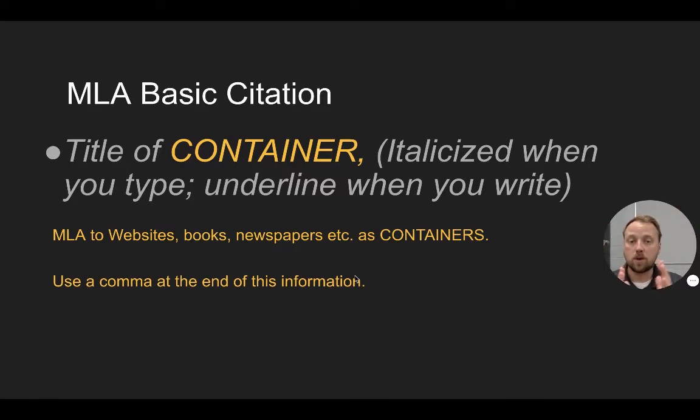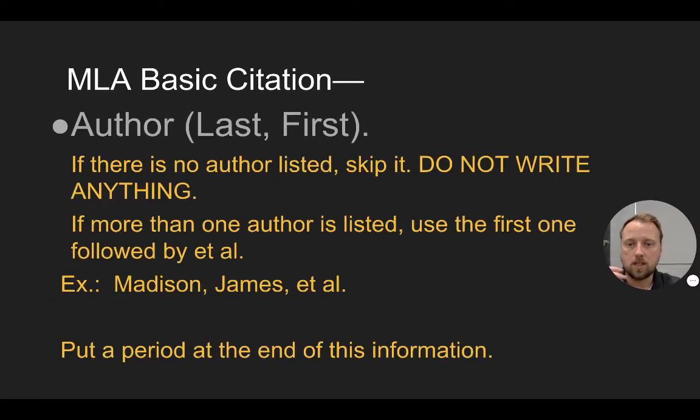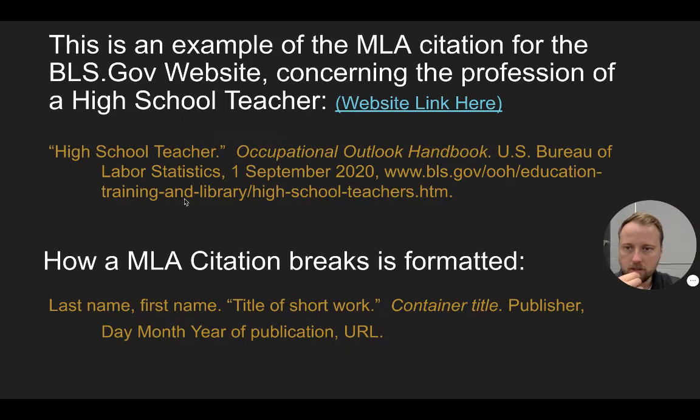If you're doing a chapter of a book, the container would be the name of the book, or for a website, it's the name of the website. So wherever you're finding the title of the article within. For ours, it's actually the Occupational Outlook Handbook.